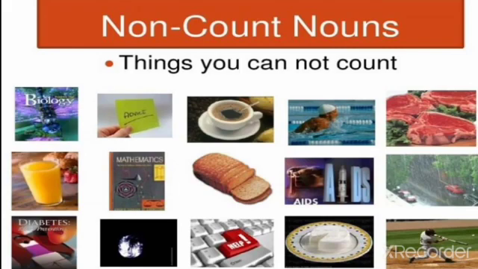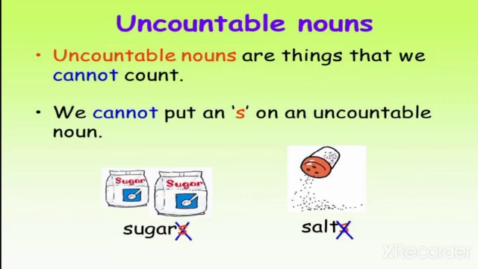Next we'll move on to the uncountable noun. What is an uncountable noun? Things you cannot count. That is called an uncountable noun. You can see the meaning. Uncountable nouns are things that we cannot count. We cannot put an S on an uncountable noun.